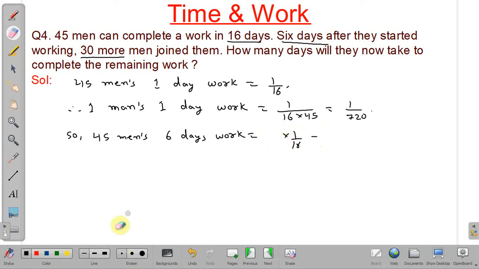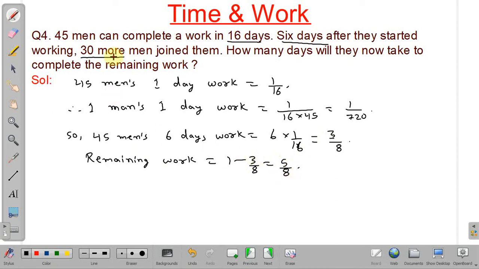So 6 into 1 by 16 equals 3 by 8. So 3 by 8 part of the work will be completed by 45 men, and the remaining work after 6 days will be equal to 1 minus 3 by 8, that is 5 by 8.